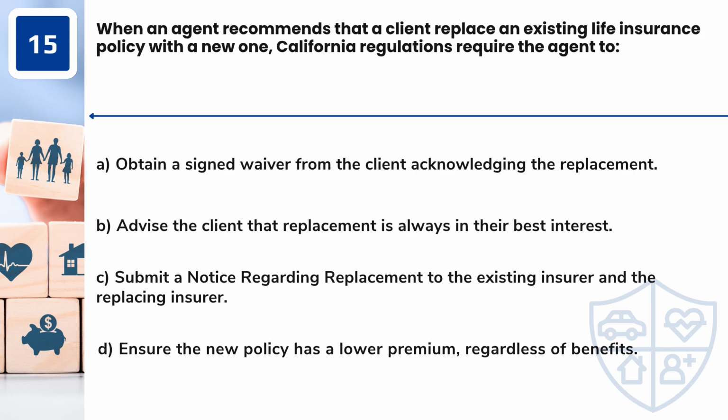Question 15. When an agent recommends that a client replace an existing life insurance policy with a new one, California regulations require the agent to A. Obtain a signed waiver from the client acknowledging the replacement. B. Advise the client that replacement is always in their best interest. C. Submit a notice regarding replacement to the existing insurer and the replacing insurer. D. Ensure the new policy has a lower premium, regardless of benefits.